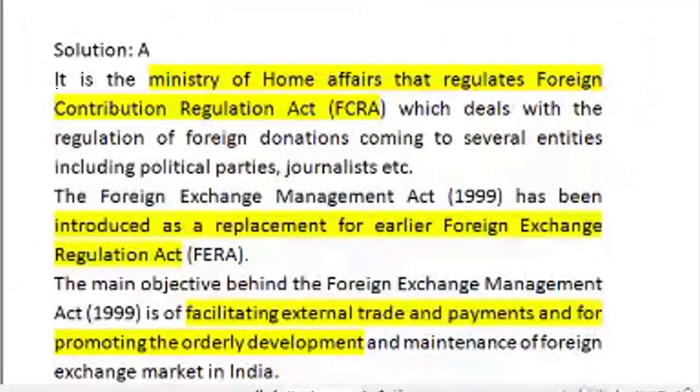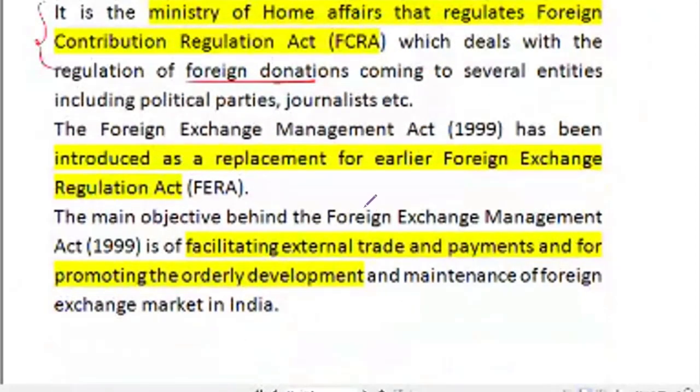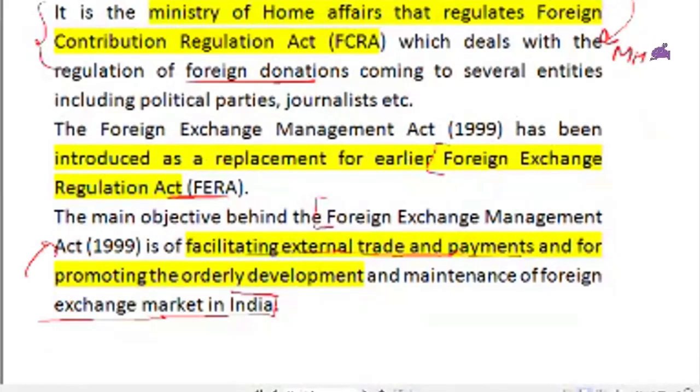As you can see, the Ministry of Home Affairs regulates FCRA to regulate the foreign donations, and this Foreign Exchange Management Act replaced the earlier Foreign Exchange Regulation Act, and it aims to facilitate external trade and payments and for promoting orderly development of the foreign exchange market. So this is related to finance, so Ministry of Finance. This is related to donations, this is related to security, so Ministry of Home Affairs.